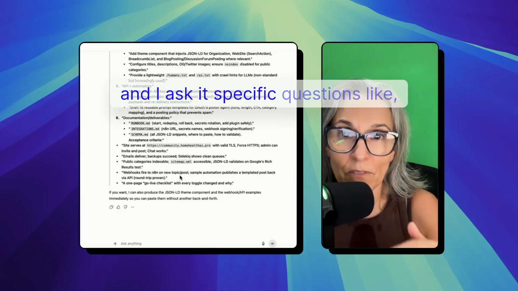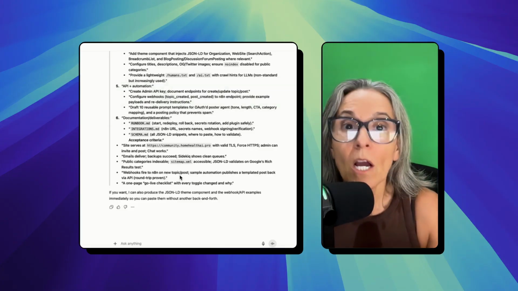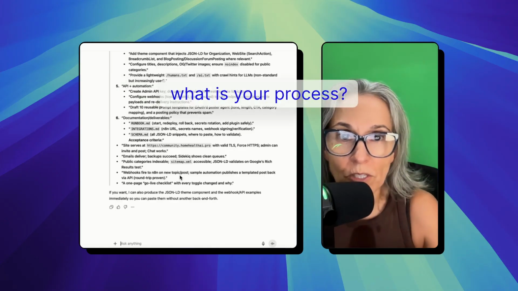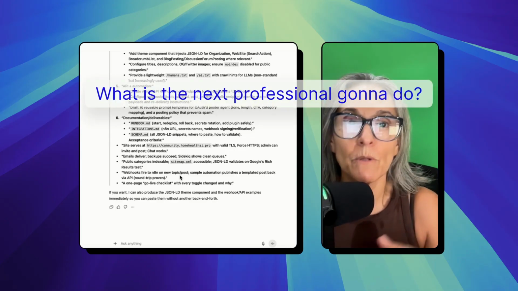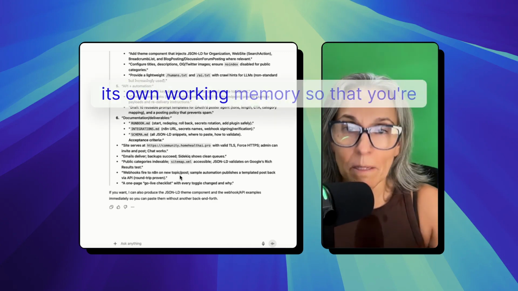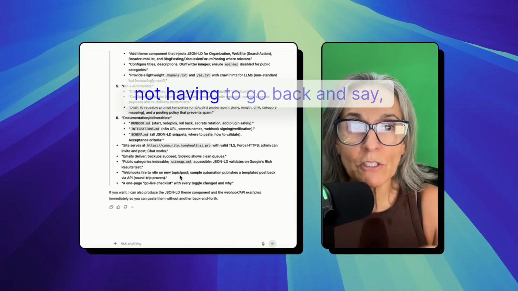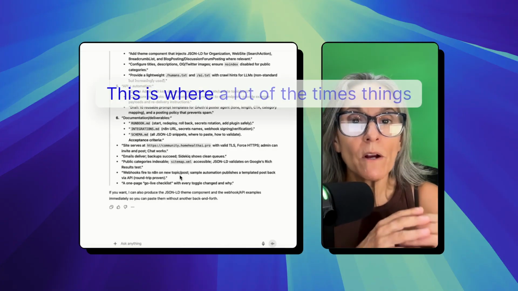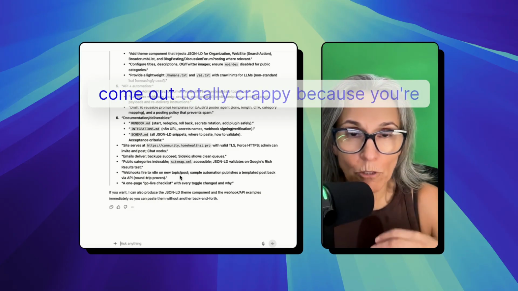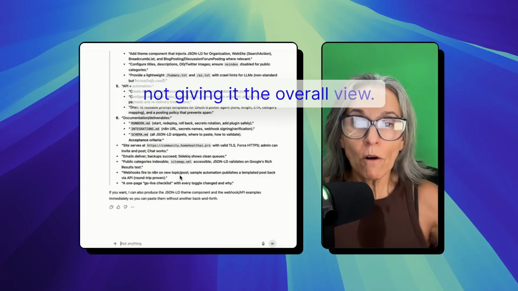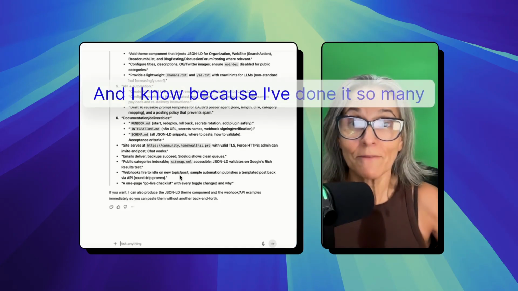When I ask it specific questions like, what did you learn? What mistakes were made? How would you fix those mistakes this time? What is your process? What is the next professional going to do? And so it gives itself its own working memory so that you're not having to go back and say, oh, I need you to do this. This is where a lot of the times things come out totally crappy because you're not giving it the overall view. And I know because I've done it so many times.